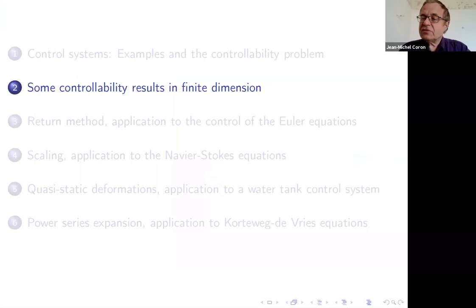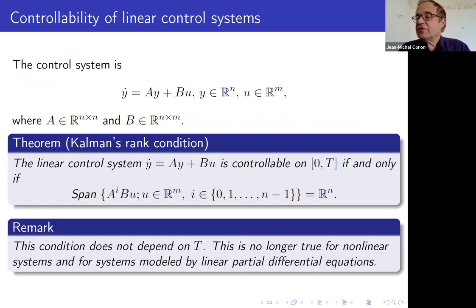So I will start to give results first in finite dimensions, then we will move to partial differential equations. The simplest systems are the linear systems: y dot is equal to Ay plus Bu, where A and B are matrices. And of course, the result is known since a long time. It's known since 1960. It's the Kalman rank condition.